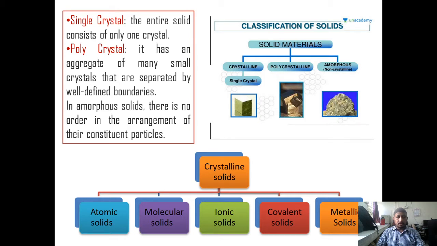Crystalline solids, based on the basis, are again classified in the following way: atomic solids if the constituent basis is an atom, molecular solids if the constituent basis is a molecule, ionic solids if the constituent basis is an ionic pair, covalent solids if the constituent basis consists of covalently bonded atoms, and if the constituent atom is a metallic one then it is called a metallic solid.